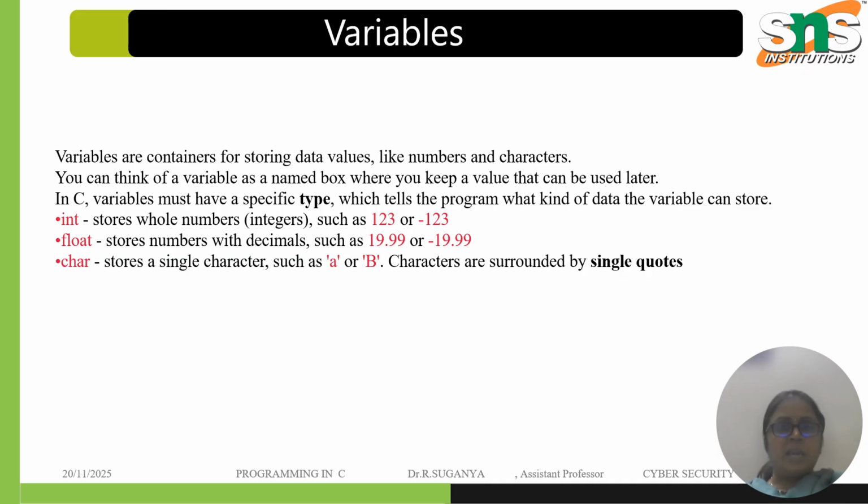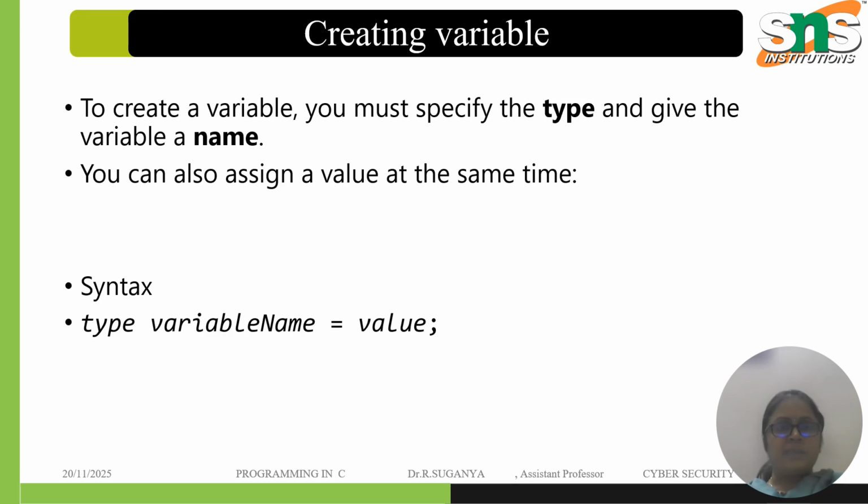Next, to create a variable, we must specify the type and give the variable a name. We can also assign a value at the same time. The syntax starts with the type, which is the data type, followed by the variable name is equal to value.